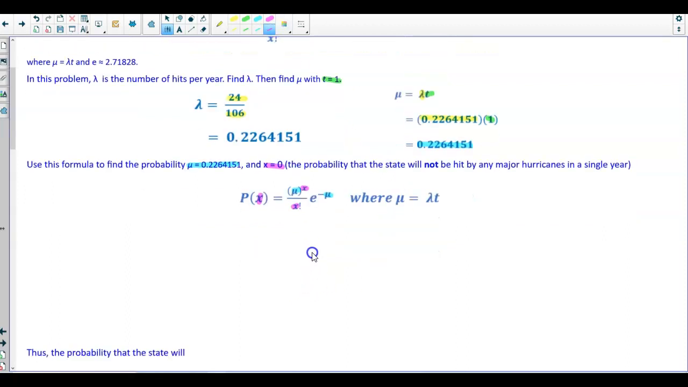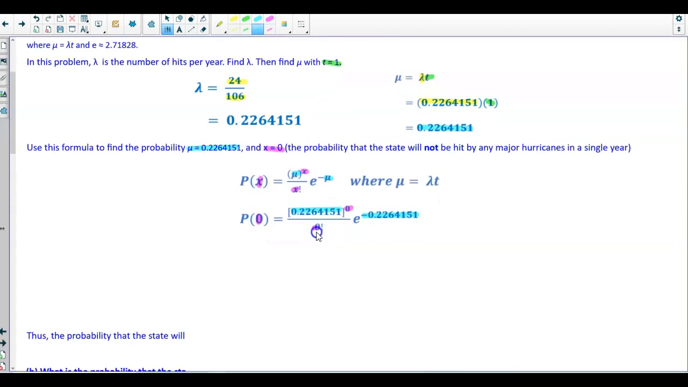So let's go ahead and put that into our formula. We know that x is equal to 0, and we know that mu is 0.2264151. So we have 0.2264151 to the 0 power divided by 0 factorial. Well, anything to the 0 power is going to be 1. 0 factorial is also 1. So 1 divided by 1 is going to give you 1. So it's going to be 1 times e to the negative 0.2264151.